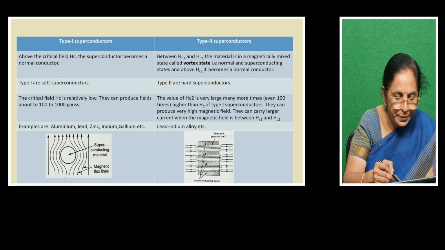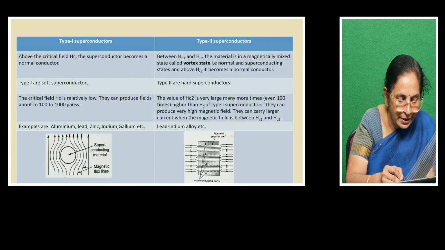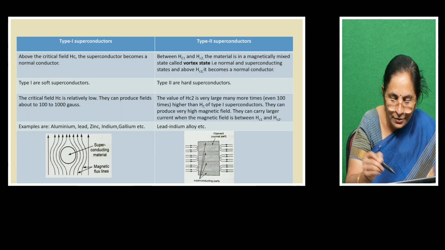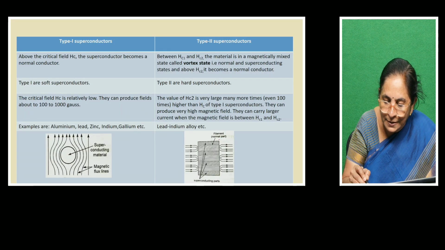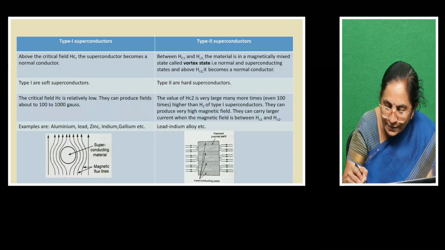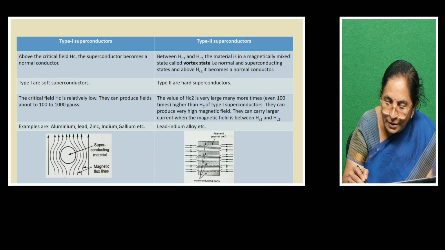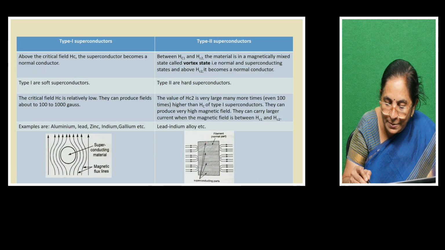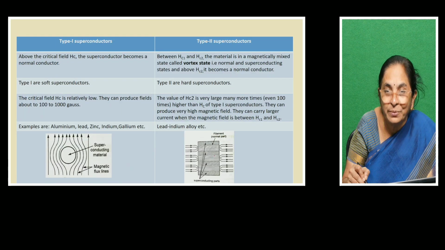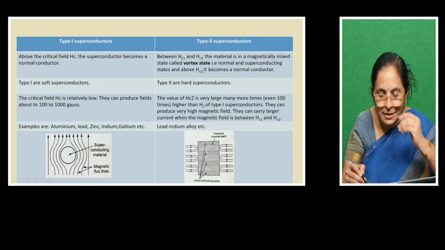In type 1 superconductors, in the superconducting state, the lines of force cannot pass through; they will be expelled. But in the vortex state, you can take the superconducting material like this. These marked lines are the normal parts. So the same specimen has different parts. This is the normal state, normal state, normal state. The crossed lines are marked as superconducting parts, and you can see the magnetic lines of force will not pass through. It is the same specimen, but with different segregation.